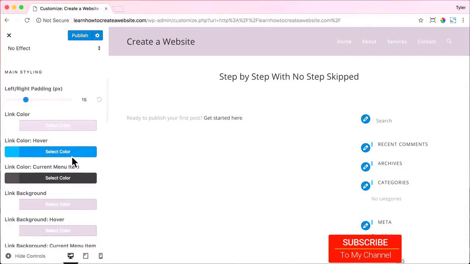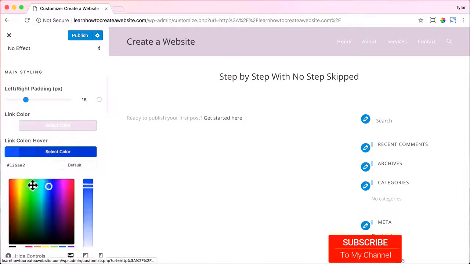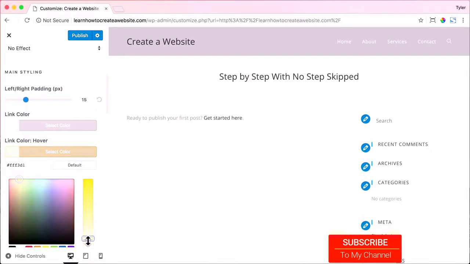And what that does is when you hover over a link like Home, About, Services, Contact, it will change colors to indicate that you're hovering over a link. So we want it to be a slight change, but not too dramatic. So I'm just going to make it a very light yellow. And right here for the hex color code, you can enter in your own number if you've copied and pasted it from somewhere else, or you want to use a very specific color.